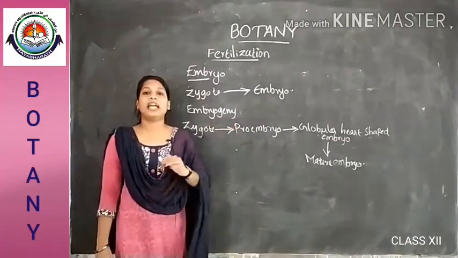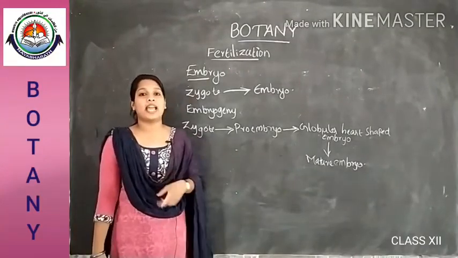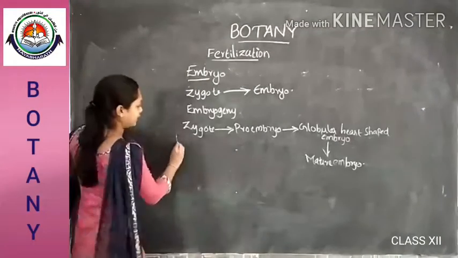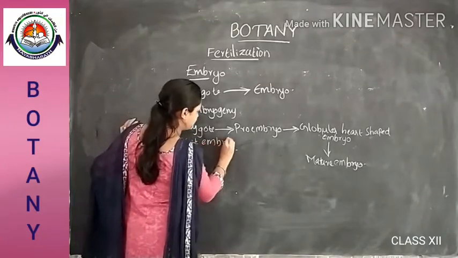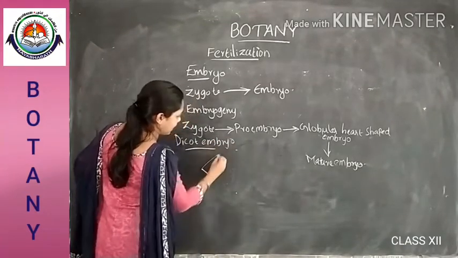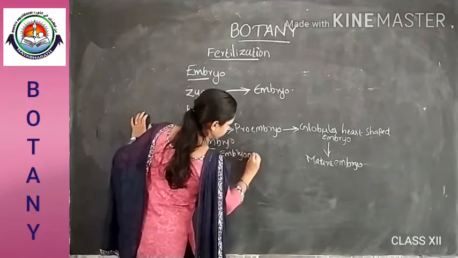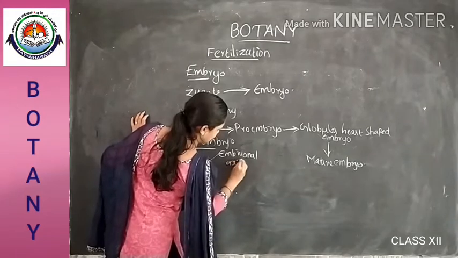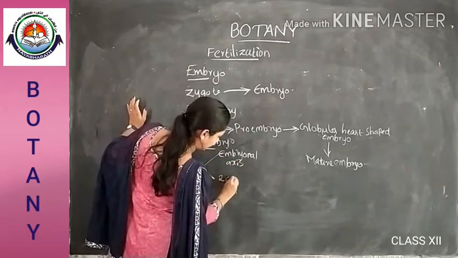A typical dicot embryo contains an embryonal axis and two cotyledons.